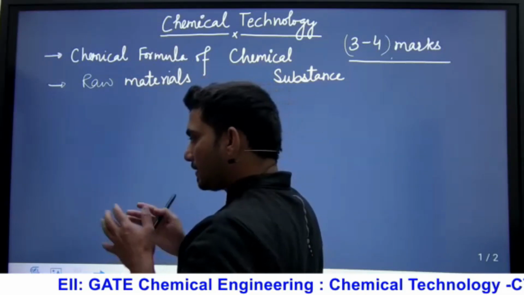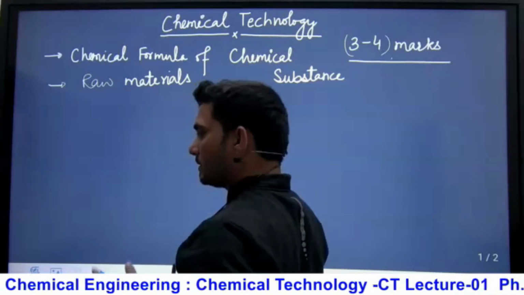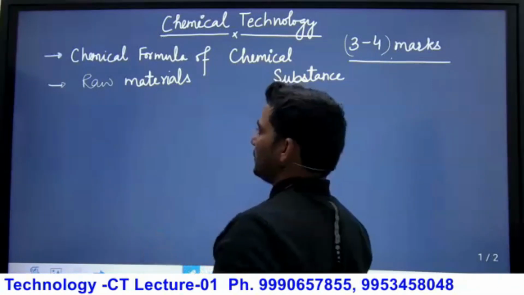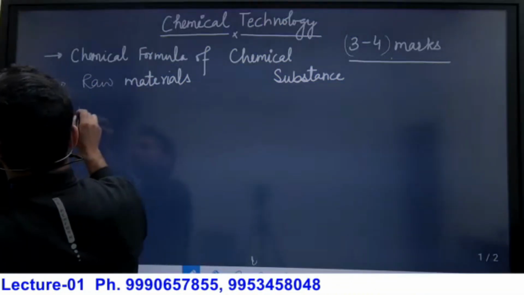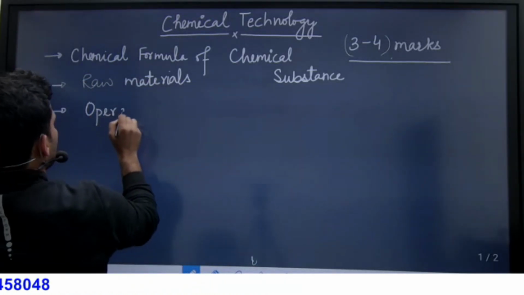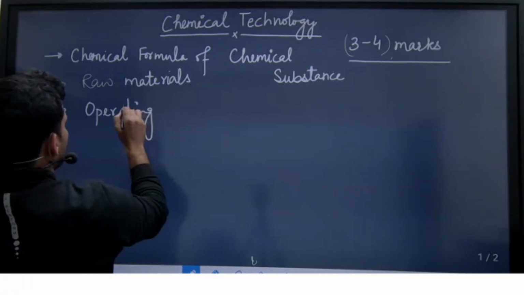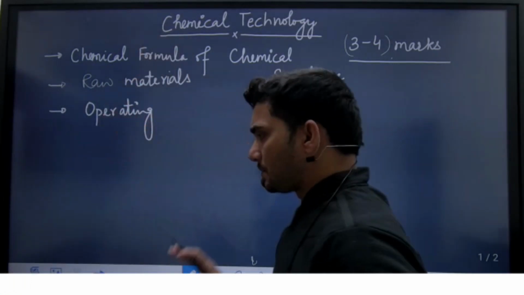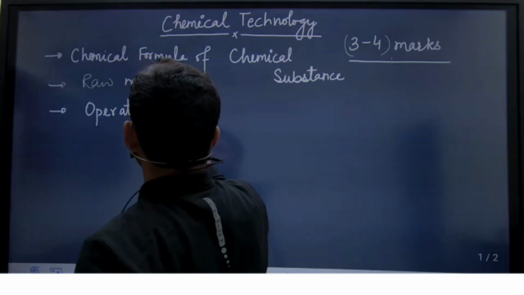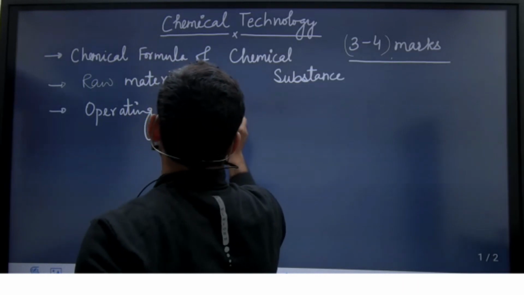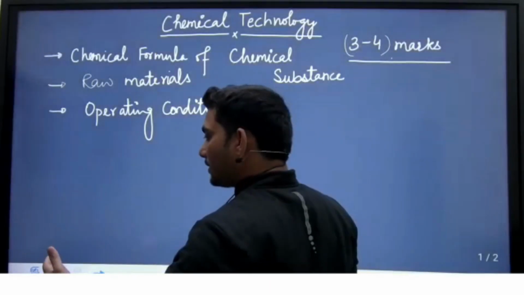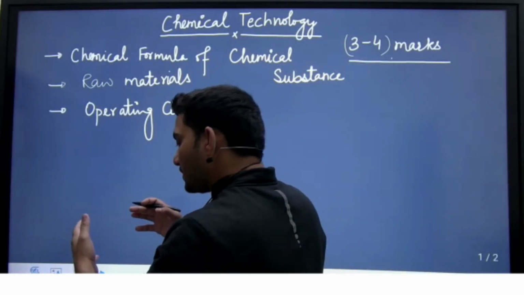Okay, what will be the nature of the raw materials? Is it in the liquid phase, the gas phase, or in the compressed form? All these points. Third point, then we will discuss operating conditions, operating parameters. I will not discuss all the chemical substances, only the important ones. Try to understand operating conditions, because if we discuss chemical substances one by one